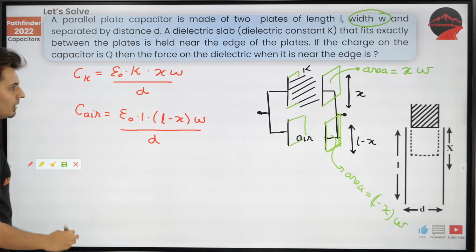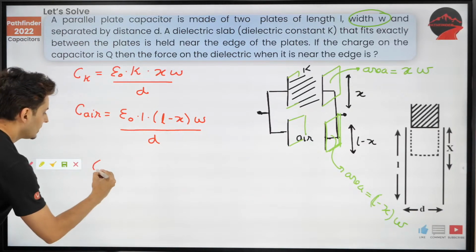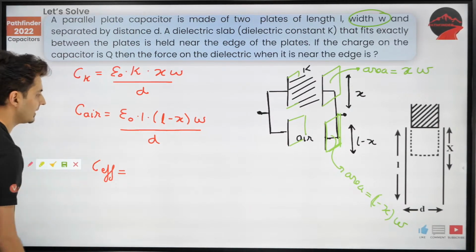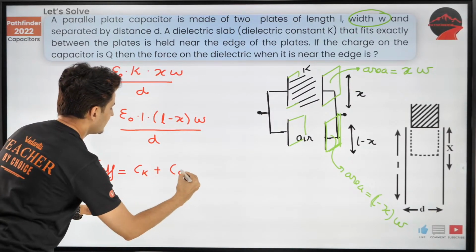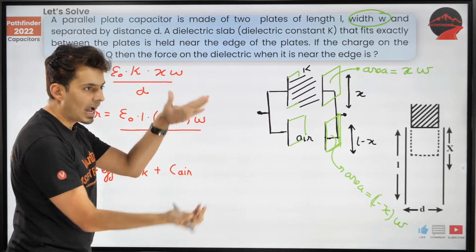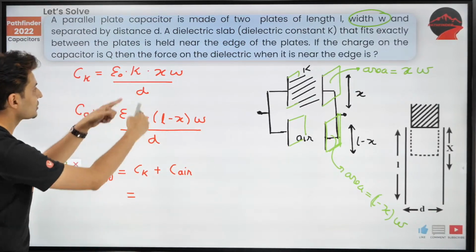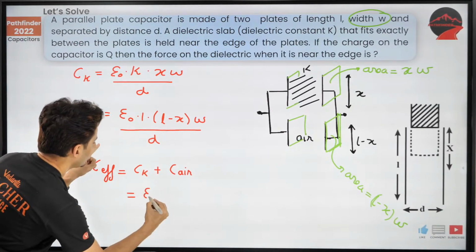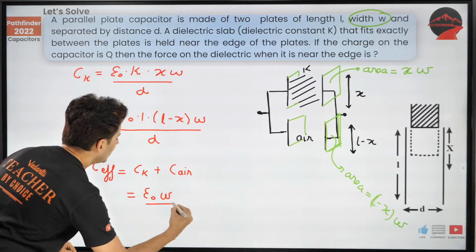Now, because these two are in parallel, what's their effective combination? C effective will be just C1 plus C2. Parallel, add them. That's capacitors, not resistors. Epsilon naught is a common term. Even w is a common term.